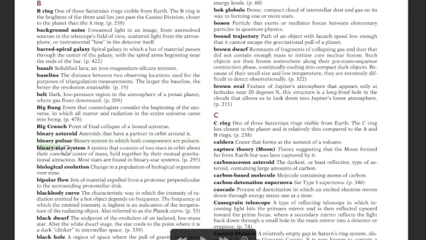Next is binary star system. Binary, as discussed earlier, means two. A star system which is very common in our universe is a binary star system, in which two stars revolve around each other, around their center of mass. Two stars revolve around their center of mass.